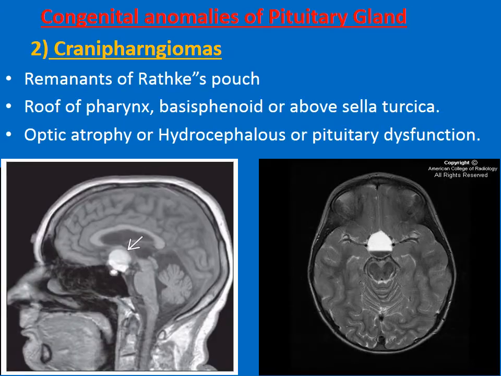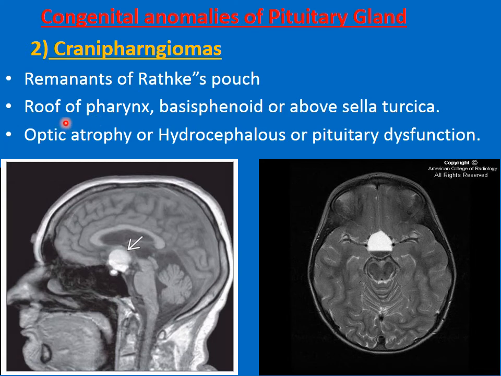The second anomaly is the craniopharyngioma. It is also formed by the remnant of the Rathke's pouch, which is also called the hypophyseal diverticulum. It is usually a benign tumor and a rare one also.